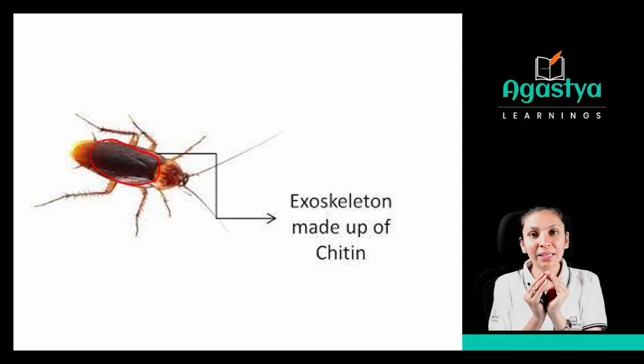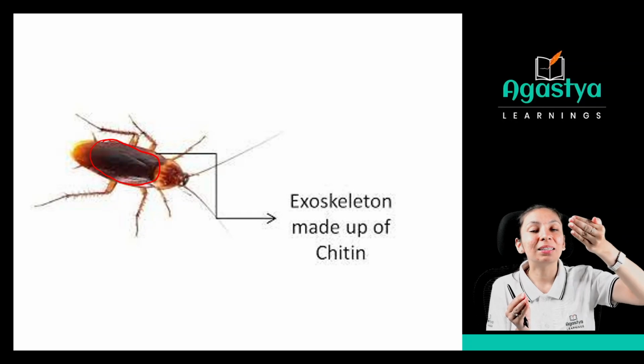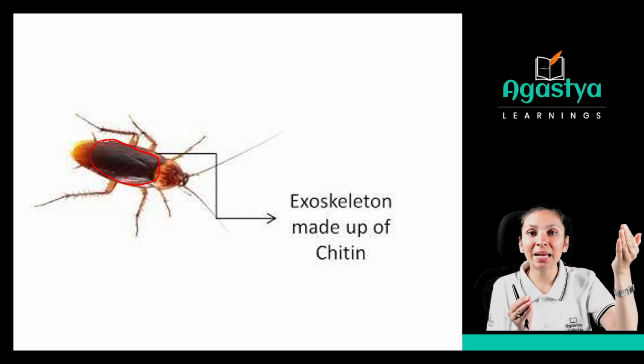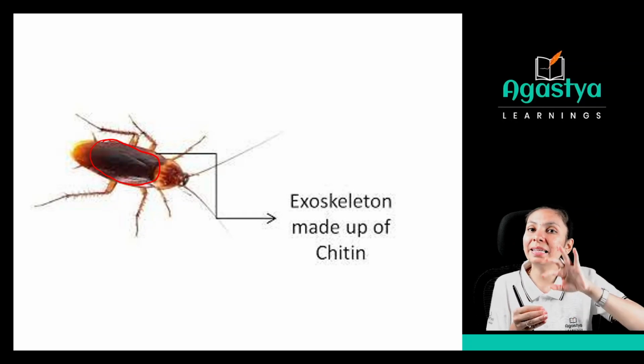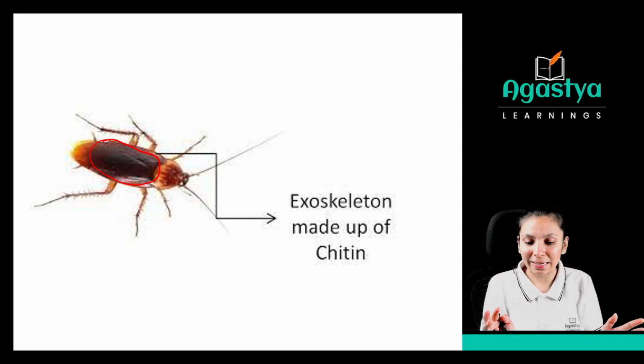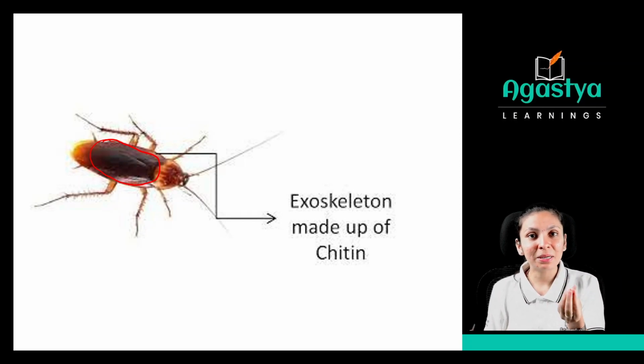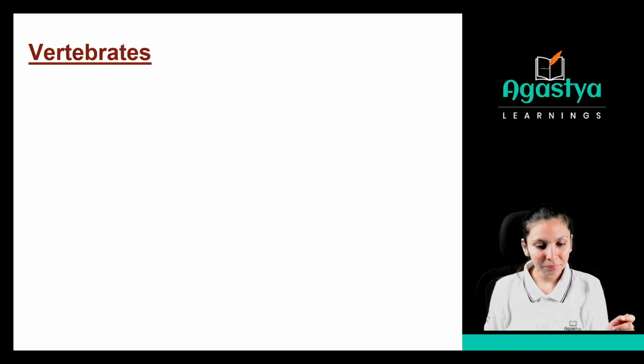Whatever things are present on the outside of the body, that is called exo. This exo is related to outside. And whenever we are talking about the inside, that will be endo. So in this one, we have the exoskeleton. Clear? And that is made up of chitin. So whatever shiny material you observe on the body surface of the insect, that is the chitin.